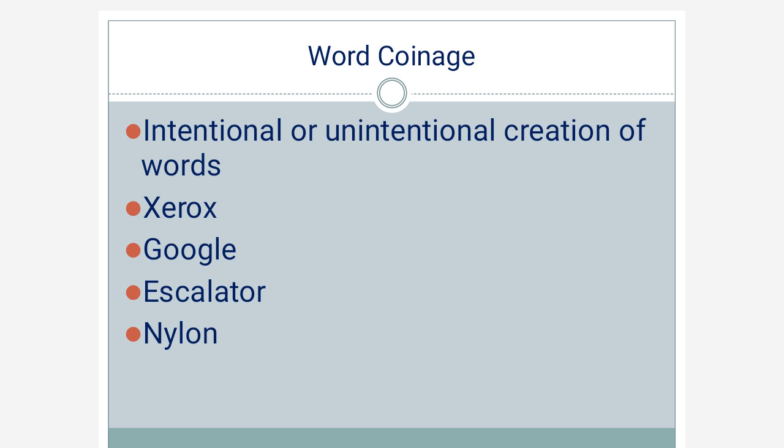So to say it grammatically correct, we must say please make a photocopy of my document. This is grammatically correct.